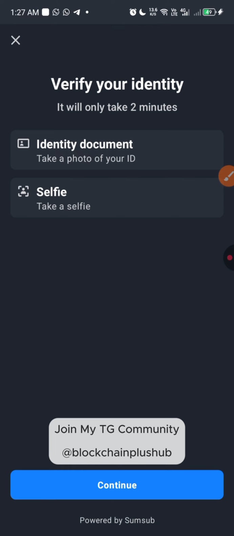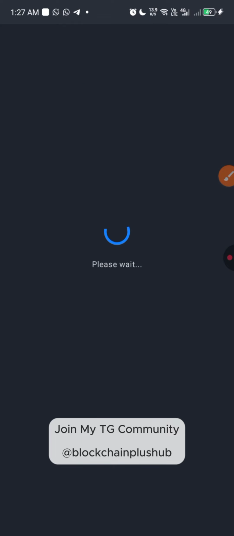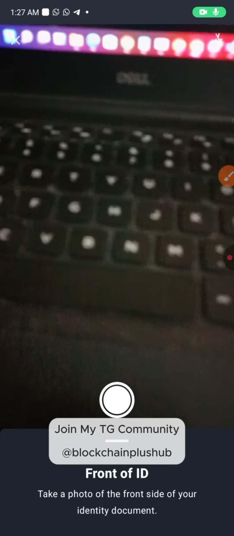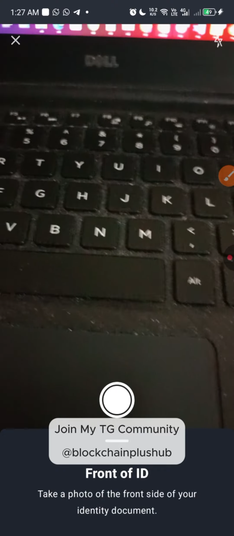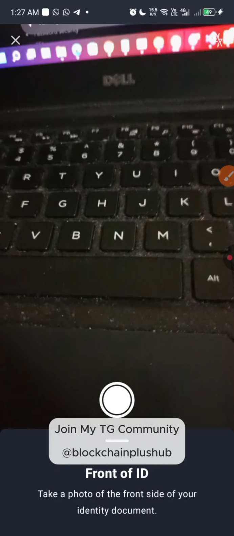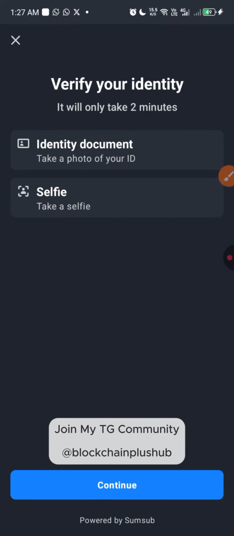Now, on this place, you're going to verify your ID. It only takes a few minutes, about 2 minutes, to verify. The two things you're going to do here are the identity document, that is what you're snapping, then taking a selfie of yourself, right? Let me just click on continue, because I've already shown you the two things you're going to do. So I clicked on continue. Now the next thing it's asking me is to snap the ID card, right? So I'm not going to continue to that next level.